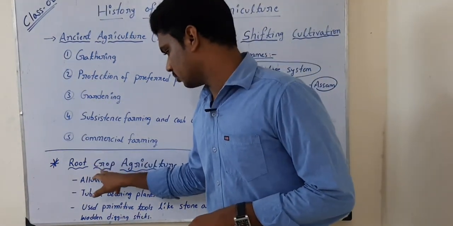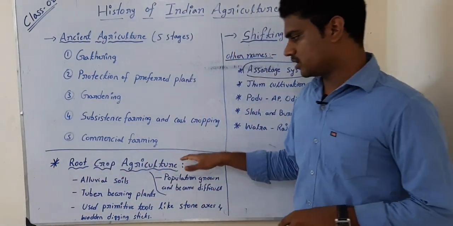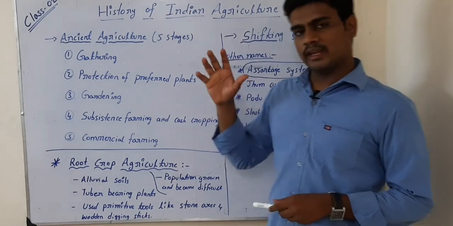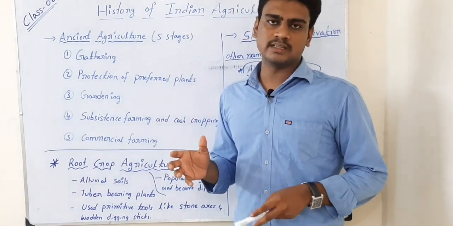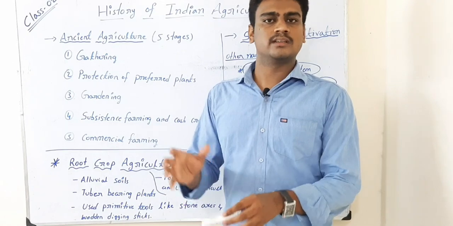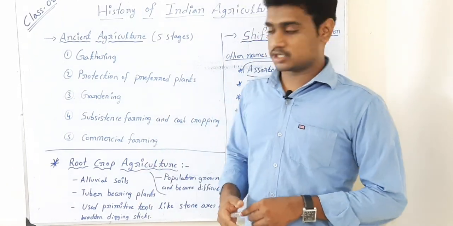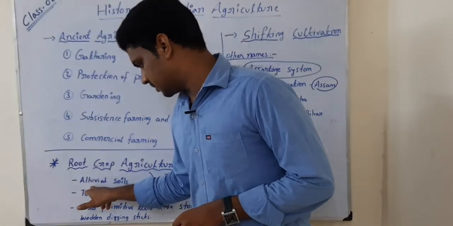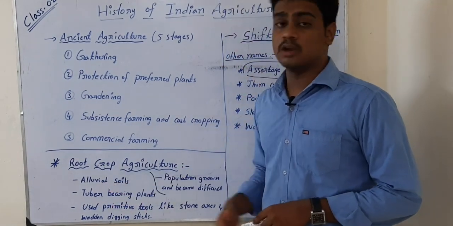Then the next one is root crop agriculture. Root crop agriculture means that in the olden days humans depended on root crops. Those crops were especially grown in soils which are of the alluvial type.